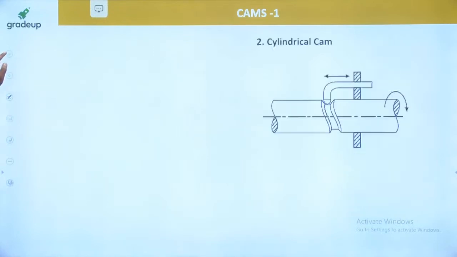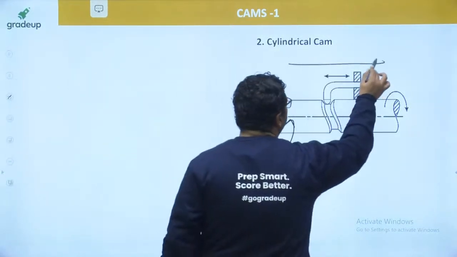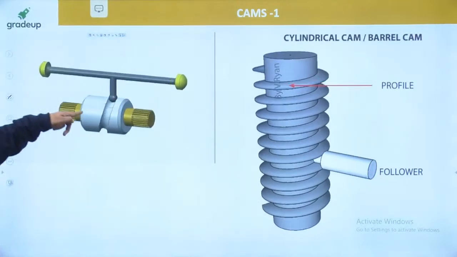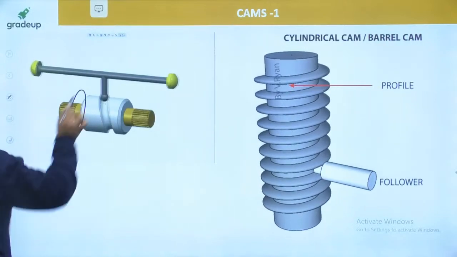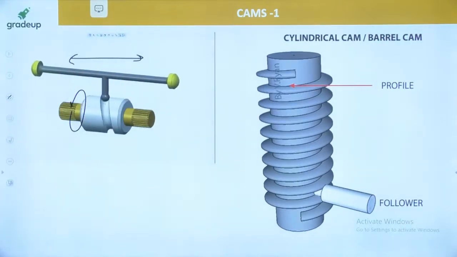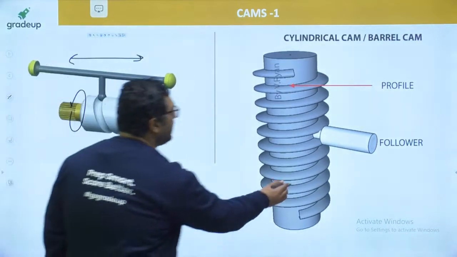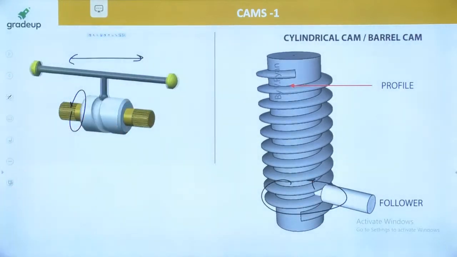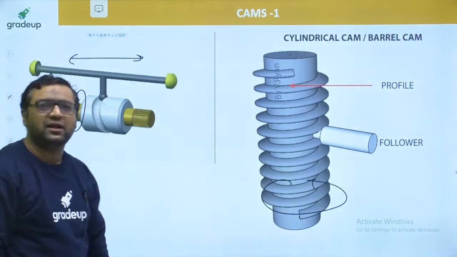Yes, next my dear, this is the kind of cam we have just seen, this is the working. Now we are coming to cylindrical cam. My dear, in this cylindrical cam, this cam will be rotating like this, follower will be reciprocating like this. If you want to see the exact working, this is the working, this is the cylindrical cam. You can see that cam is rotating and follower is reciprocating like this. Here also you can see cam is rotating like this, follower is reciprocating like this. So this is known as barrel cam or cylindrical cam. So these are the animations of the cylindrical cam.